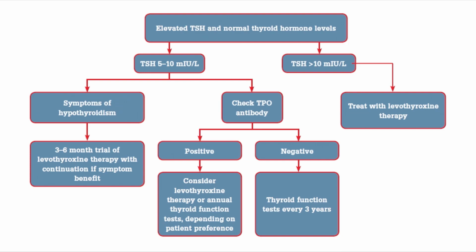So when TSH levels are 5 to 10 and there are symptoms of hypothyroidism, we definitely treat it with a 3 to 6 month trial of levothyroxine therapy. We also check TPO antibody. If it is positive, we consider the therapy and annual thyroid function test depending on patient preference. And if it is negative, we keep repeating thyroid function test every 3 years. And if TSH is more than 10, we treat with the levothyroxine therapy irrespective of any other findings.